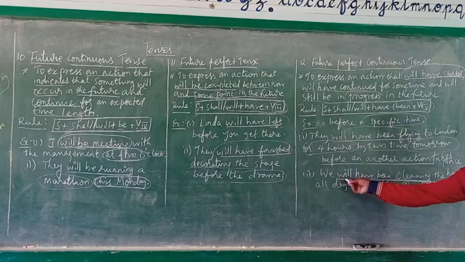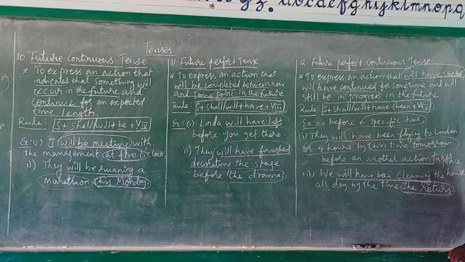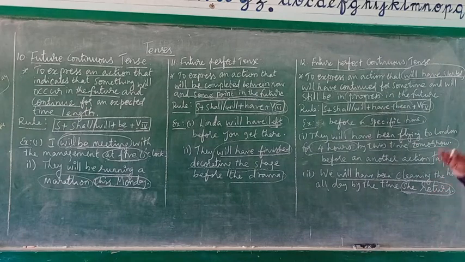So clear? We will have been cleaning the house all day by the time she returns. This is the second action that takes place. So kindly go through these tenses. Today we have completed future continuous tense, future perfect tense, and future perfect continuous tense. And I have explained the usage and its rule with a few examples.